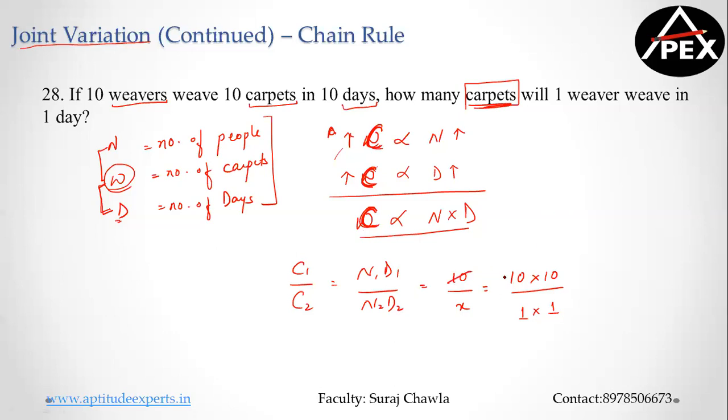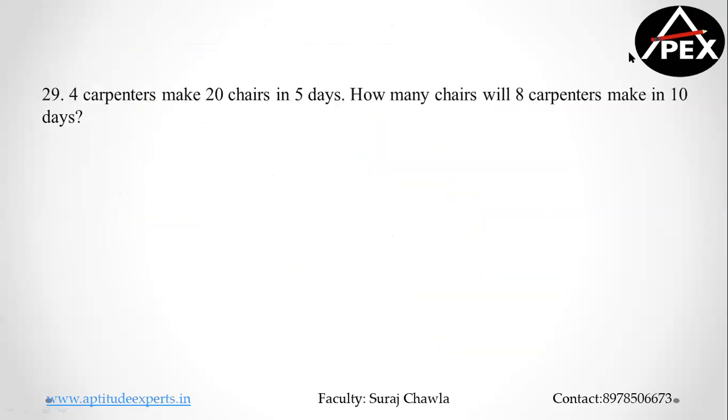So 10 and 10 gets cancelled. Let's cross multiply. So if we cross multiply, the value of X is going to be nothing but 1 by 10. So 1/10 of the carpet is made by one weaver in 1 day. Clear? If you get word-based problems in terms of joint variation, this is how I calculate. Right? Moving ahead, guys. Yeah, can we apply the same thing once again here?